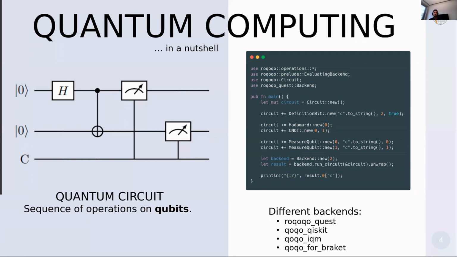After the application of the gate, the first qubit, so the first horizontal line, will then be in a superposition of either being with a 50% probability in a state of 0 or with a 50% probability of being in a state of 1. So it's literally just like a coin flip, a representation of a coin flip. We then apply a controlled NOT operation involving both qubits. So the first qubit controls a modification, a rotation of the quantum state of the second one. Specifically, if the first qubit is in a state of 1, we then flip the quantum state of the second qubit.